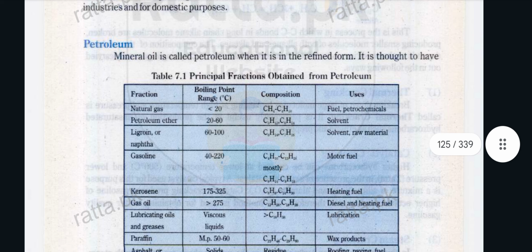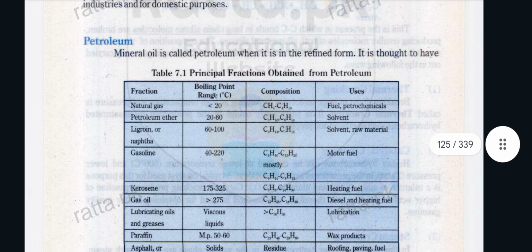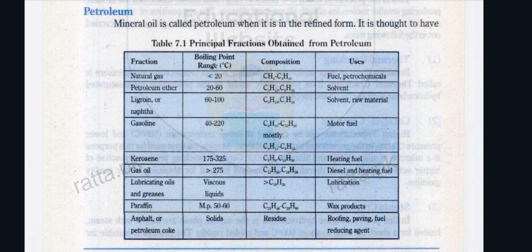Then comes petroleum. Oil is called petroleum when it is in the refined form. The principal fractions obtained from petroleum are: natural gas, used as fuel and petrochemicals; petroleum ether, a solvent; ligroin or naphtha, a solvent and raw material; gasoline, a motor fuel; kerosene, a heating fuel; gas oil, a diesel and heating fuel; lubricating oil and greases, for lubrication; paraffin, for wax products; and asphalt or petroleum coke, for roofing, paving, and as a fuel reducing agent.